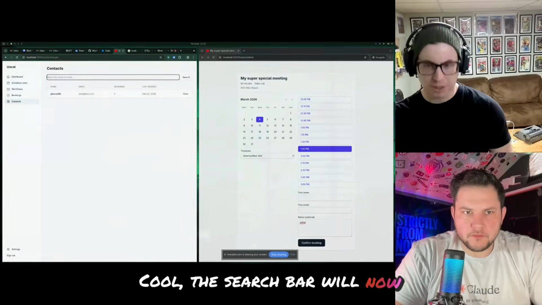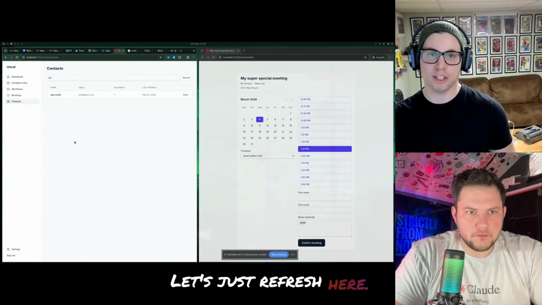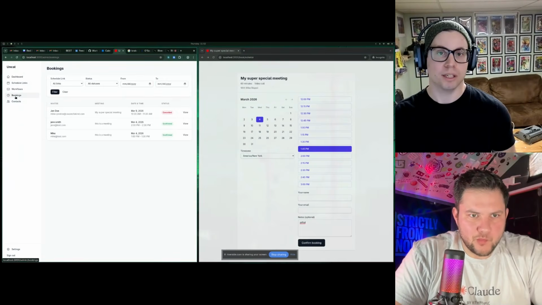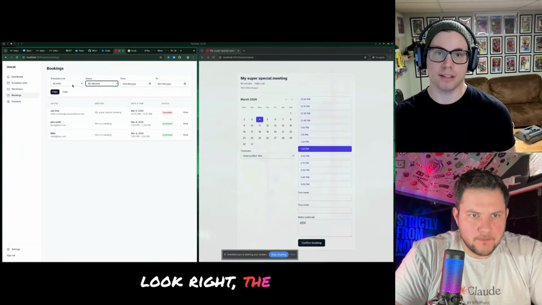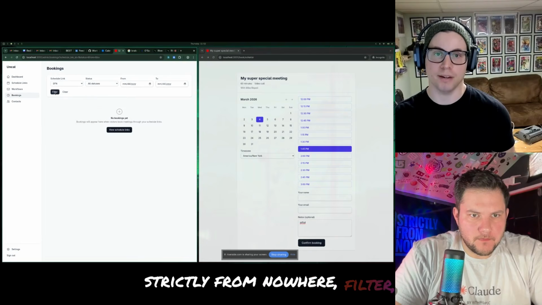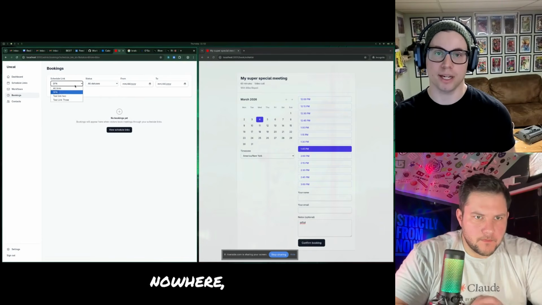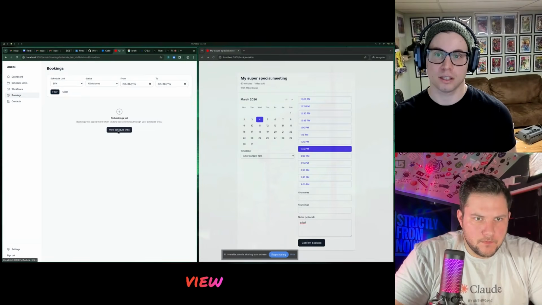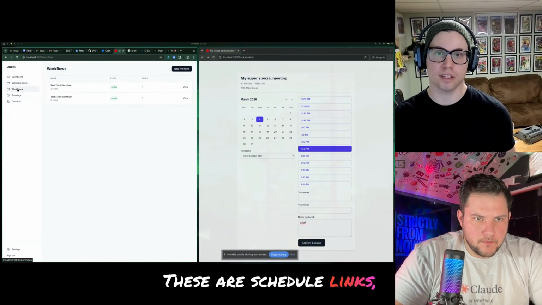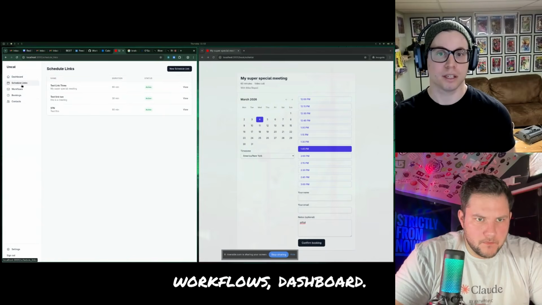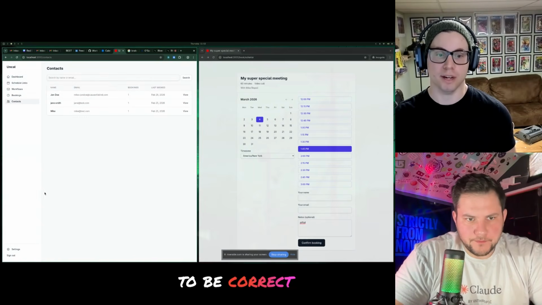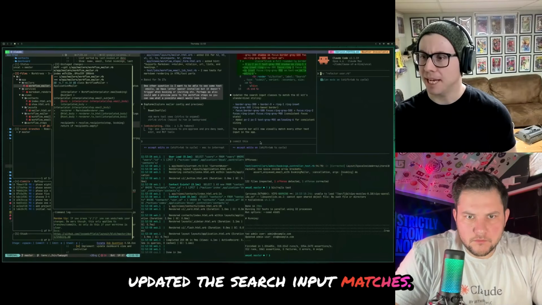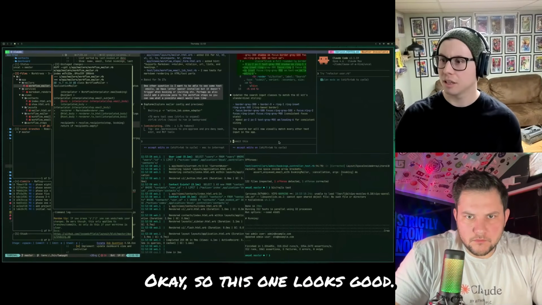Cool. The search bar will now visually match. Let's just refresh here. Yep, there it goes. That's exactly what we wanted. Just kind of going through, these look right. The booking links, strictly from nowhere filter, there's nothing for strictly from nowhere. Test link 2, filter. View schedule links. These are schedule links, workflows, dashboard. Everything else appears to be correct in here. Updated, the search input matches. Okay, so this one looks good.